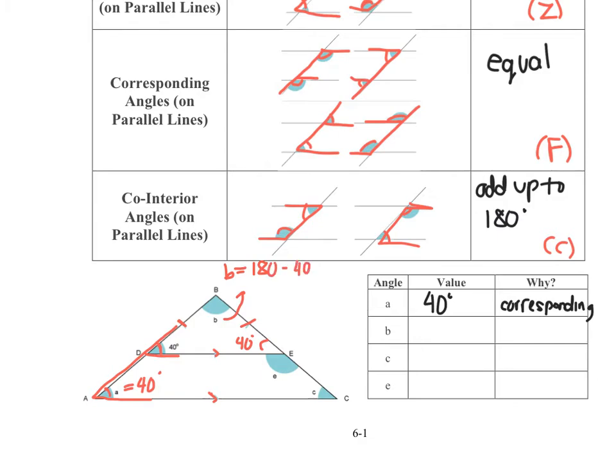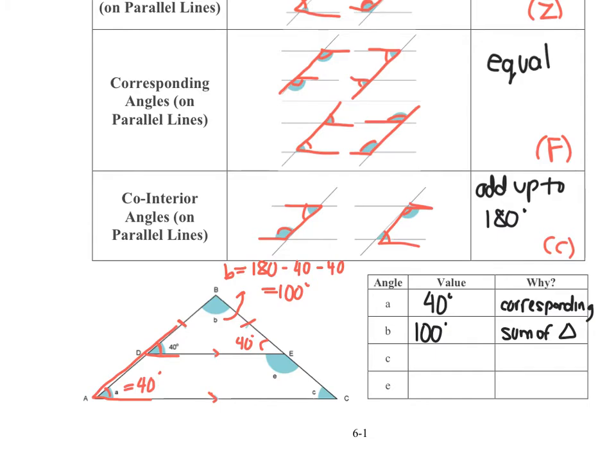So 180 minus the 40 minus the second 40. And when I subtract them, I have 100 degrees left for angle B. Okay, so angle B is 100 degrees, sum of triangle.